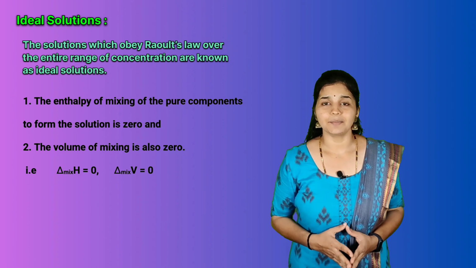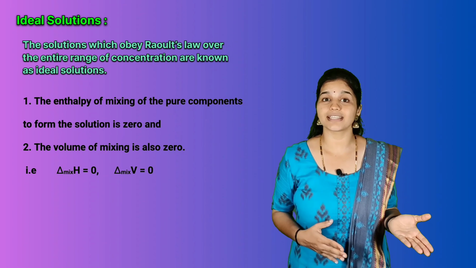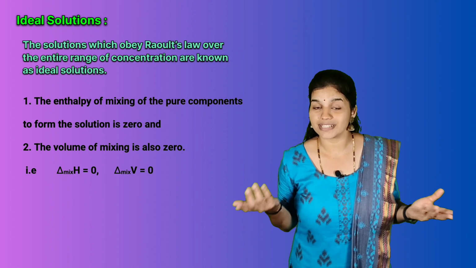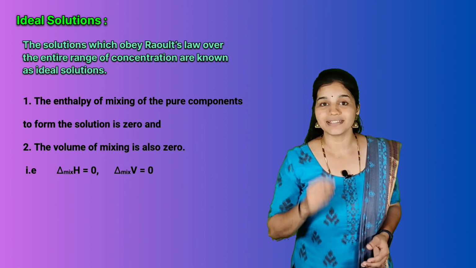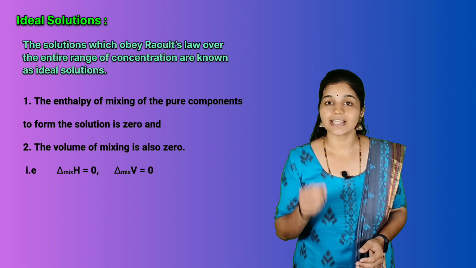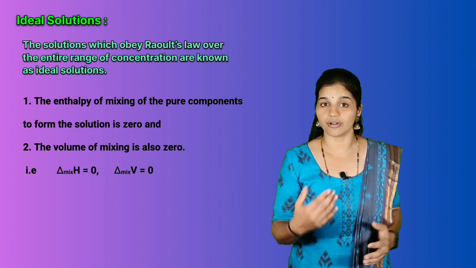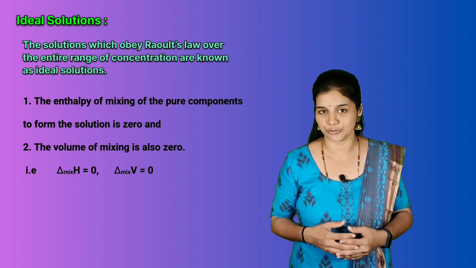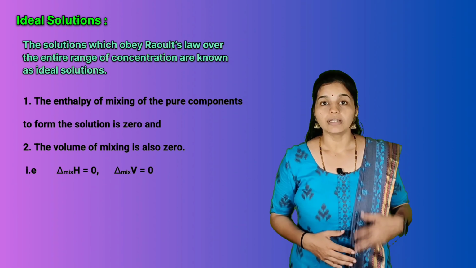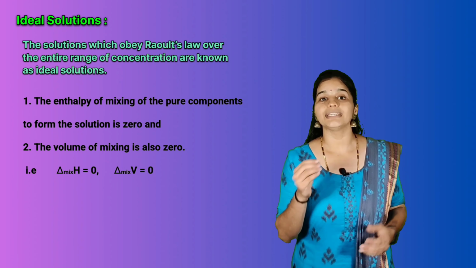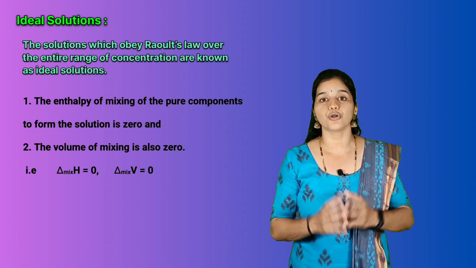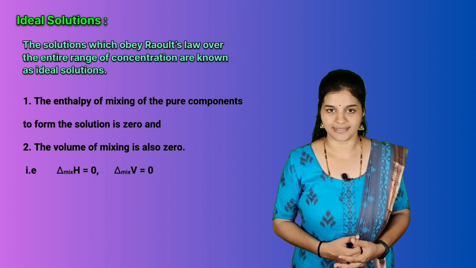What do we understand by telling ΔH of mixing is equal to 0 and ΔV of mixing is equal to 0? It means that no heat is absorbed or evolved when the components are mixed together. Also, the volume of the solution would be equal to the sum of the volumes of the two components.